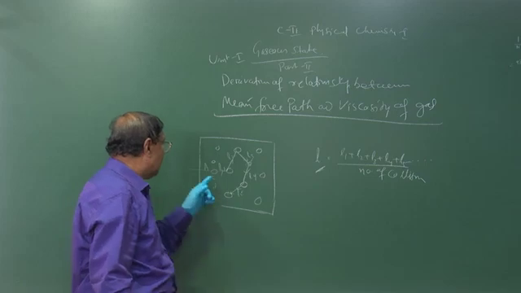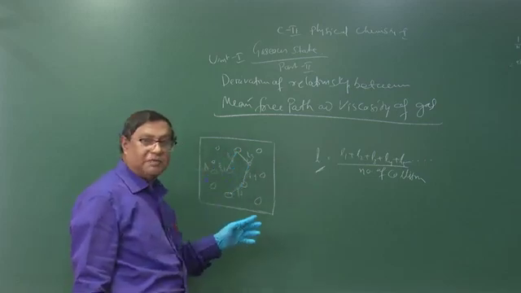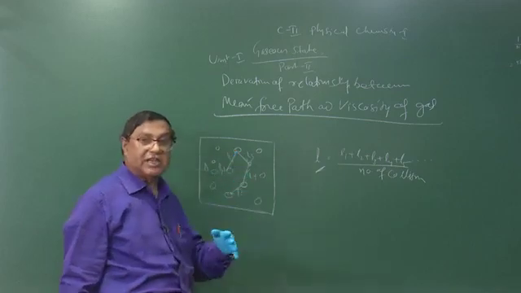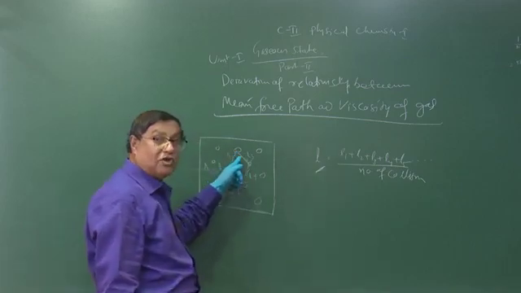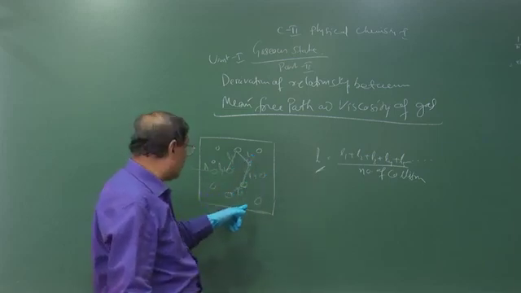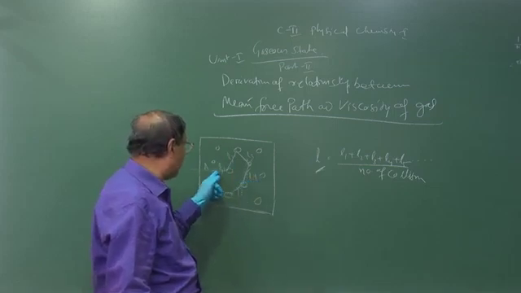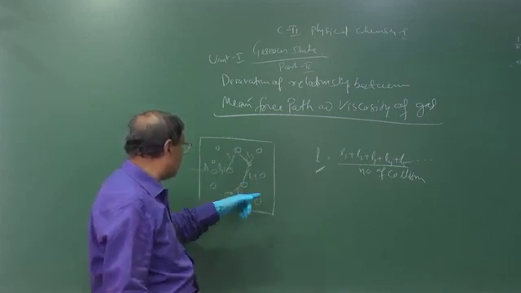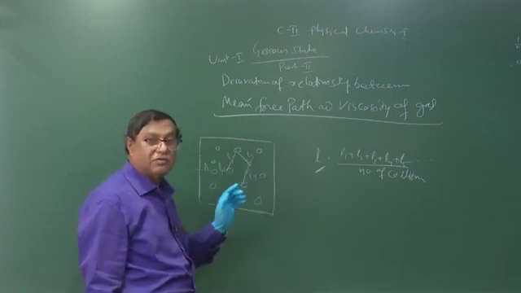That means the distances travelled here, there and here are not the same. Each time the distances are different. L1 is not the same as L2, L2 is not the same as L3, L3 is not the same as L4, L4 is not the same as L5. So you take the average of these and the number of collisions: this is 1 collision, this is 2, this is 3, this is 4, 5 collisions, divided by 5 gives you the mean free path.